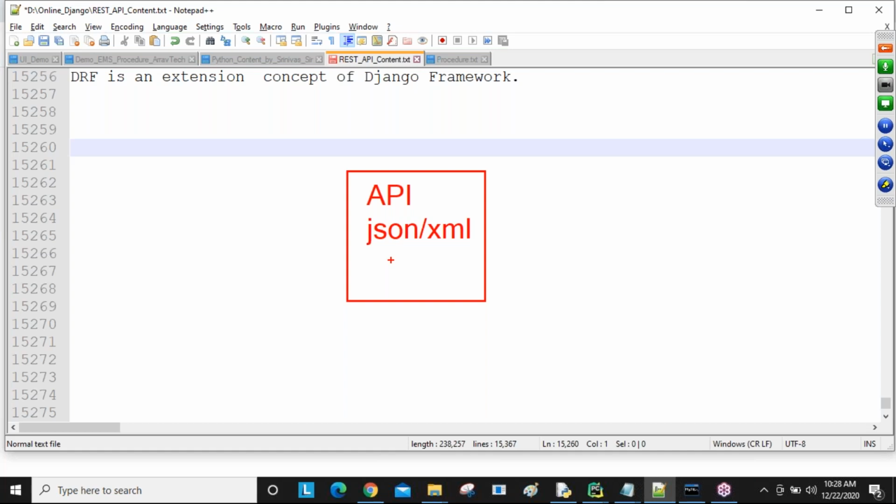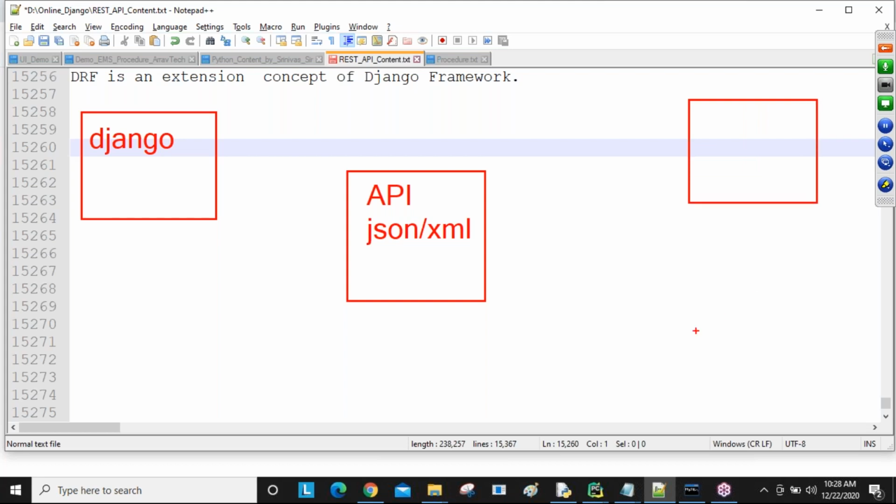To overcome this problem, we convert our Django object into JSON format, and the JSON object into Java format. So this acts like a translator, guys, from one type to another type. Okay? Now here, my Django is there. Here, one Java is there. And here, one .NET is there, for example, if you want.